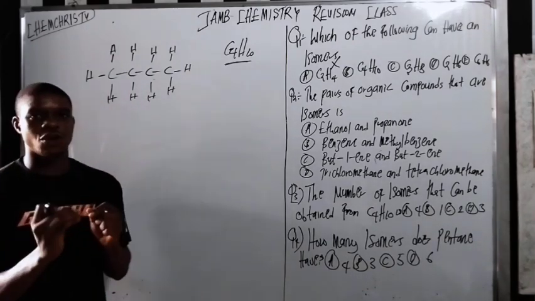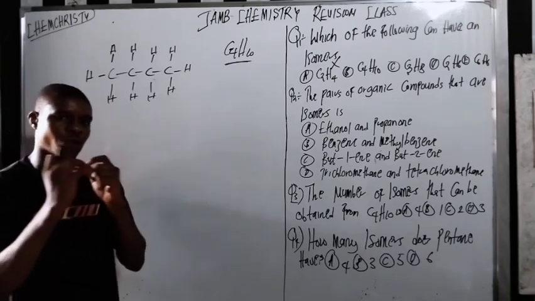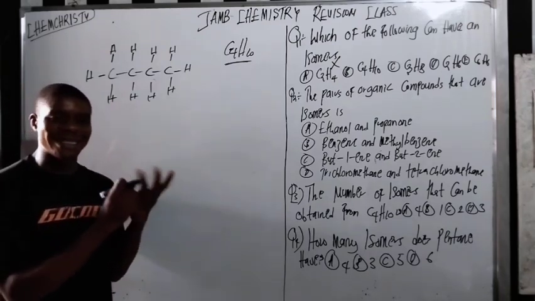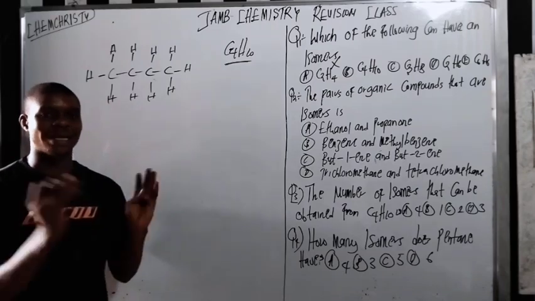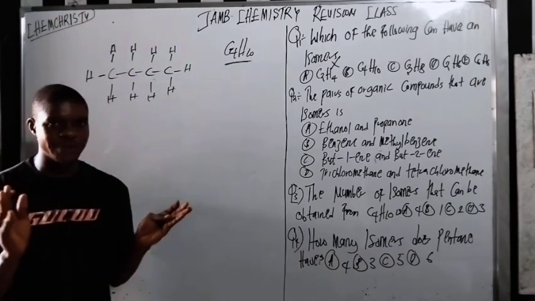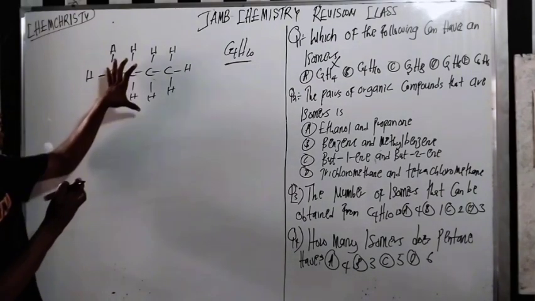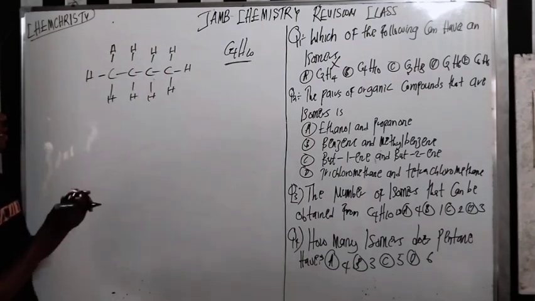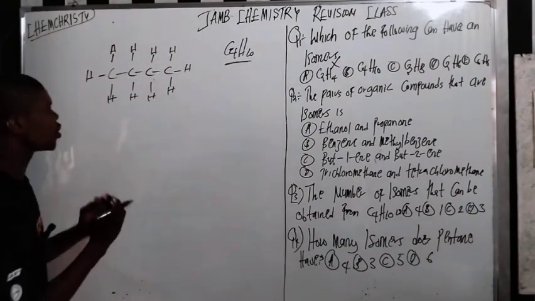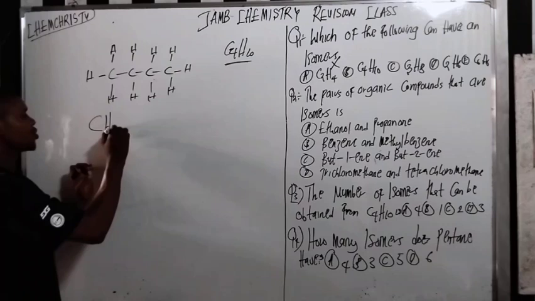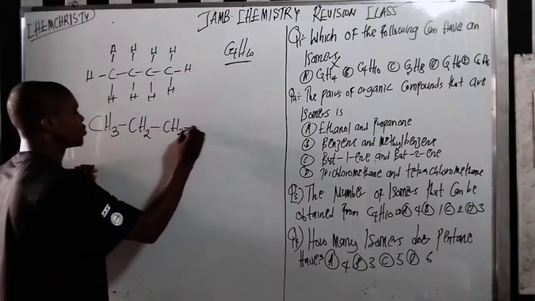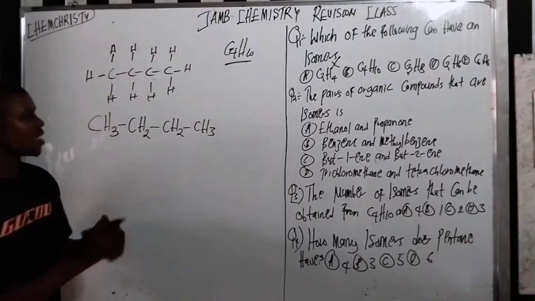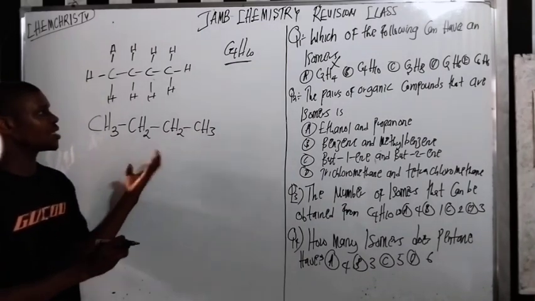I have done a complete video on how to draw structures of organic compounds, where I explain the condensed formula, the fully displayed formula, and the skeletal formula. You can check out that video. So this is the fully displayed formula here, but you can write it in a condensed way. It's going to be CH3, CH2, CH2, CH3.